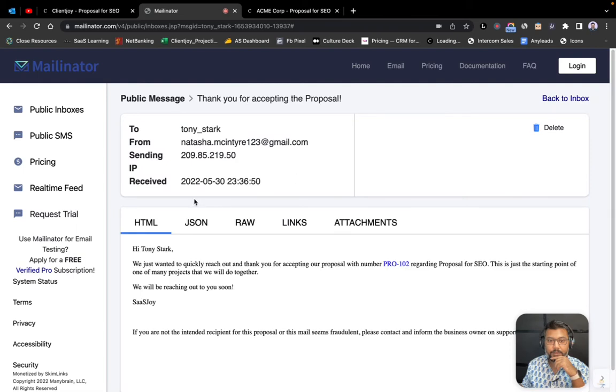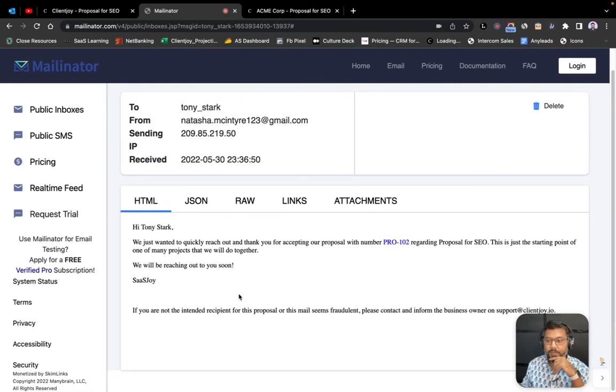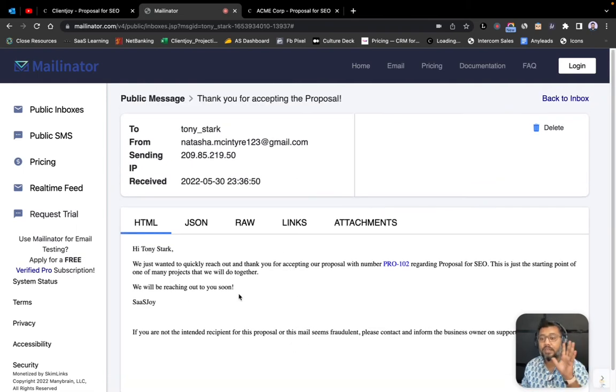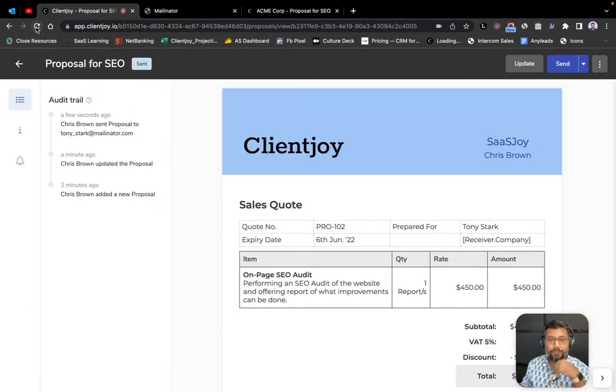Thank you for accepting the proposal. As it says, again, this is an email template that can be edited. This is Tony Stark's mailbox, just FYI. And over here, from my agency account, I'll just refresh this page, and we'll get to know what has happened on the agency side of things.